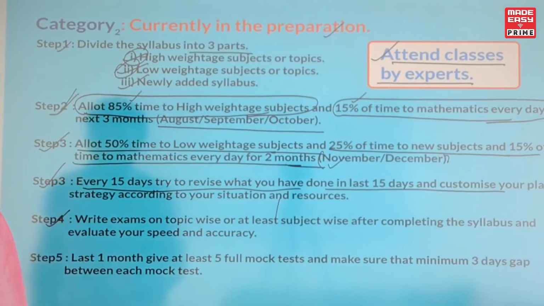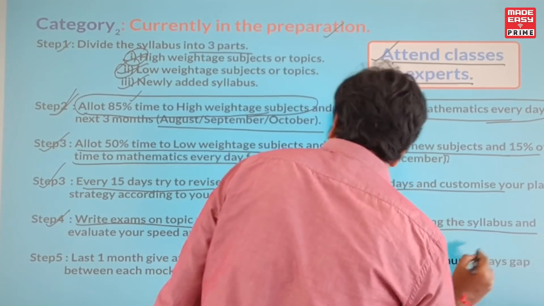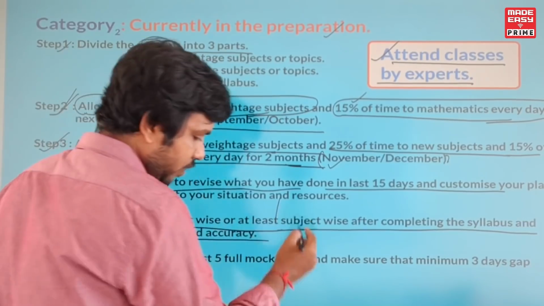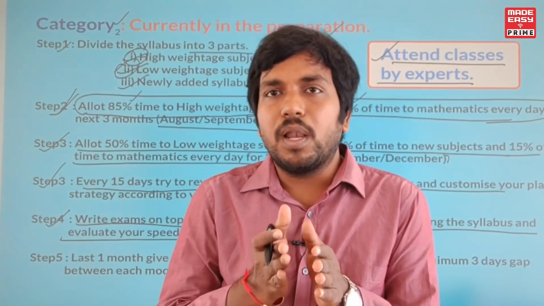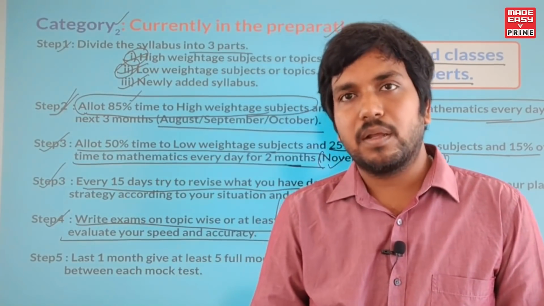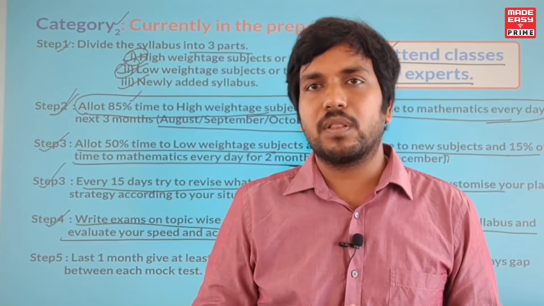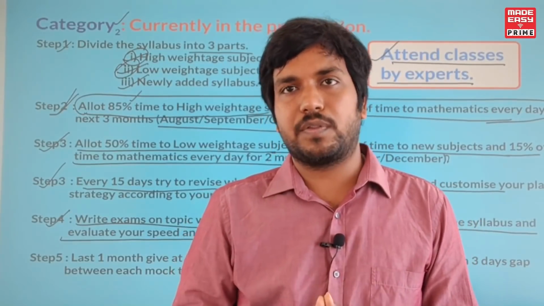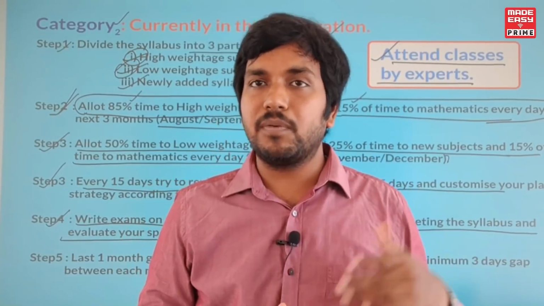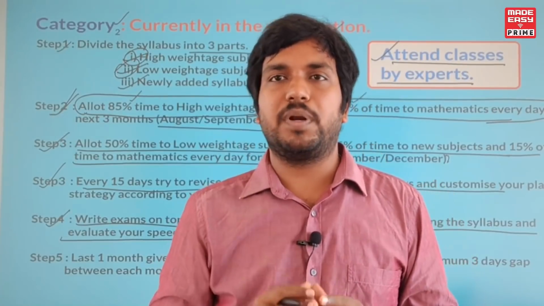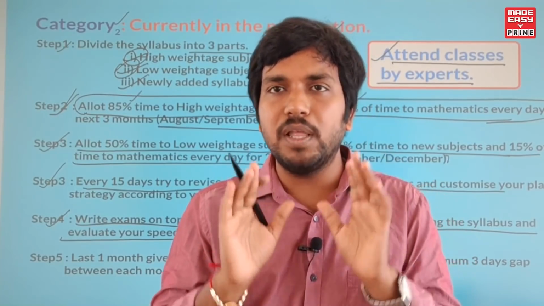And then the fourth one, that is step 4. Write the exam topic wise or at least subject wise after completing the syllabus and evaluate your speed and accuracy. Probably the students who belong to this category will have limited time to do this activity. But optimize the time. If you were preparing 10 hours earlier, now you need to start preparing 11 or 12 hours per day. Suppose you were preparing 8 hours per day previously, now you should prepare 10 hours per day. So you need to increase your effort by almost 20 to 25%. That is the only thing you need to do.